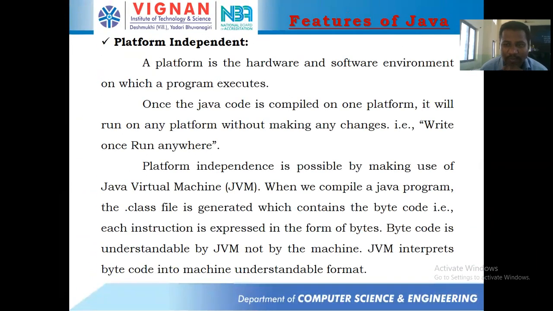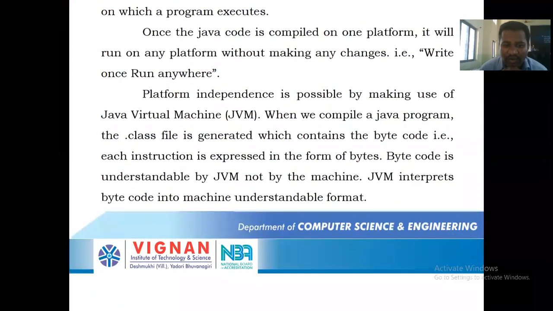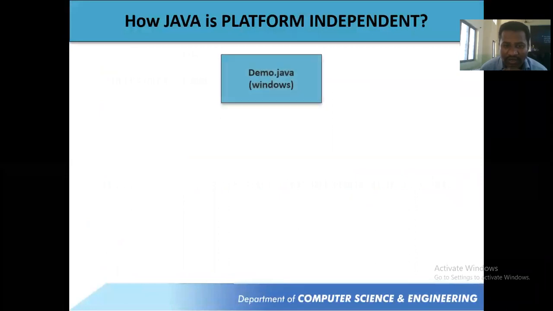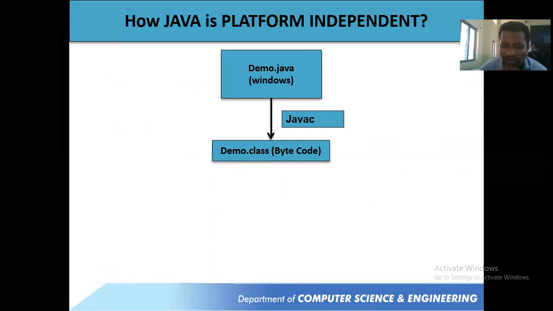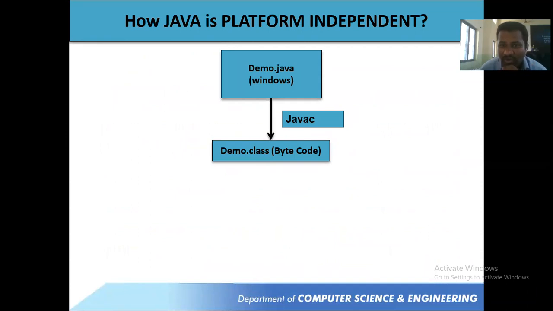So what happens in platform independent is that generally we consider platform as hardware and software. So your Java is a platform independent programming language. If you develop a Java program on one operating system, and give this Java program to the Java compiler of that Windows operating system, it generates demo.class, or it can be called a bytecode or .class file.